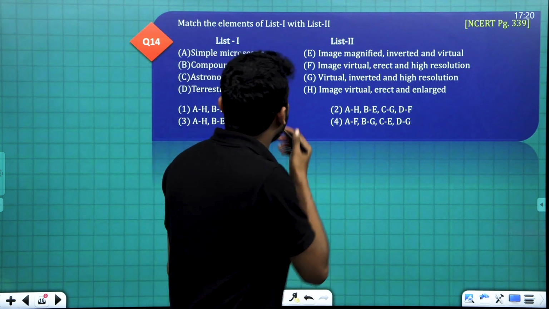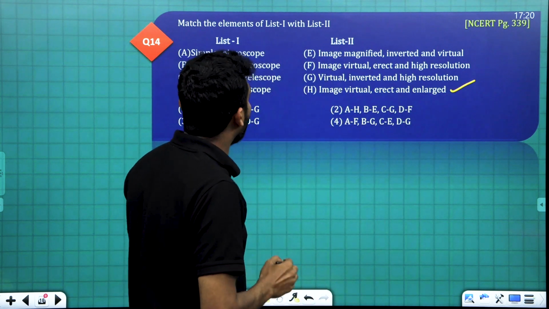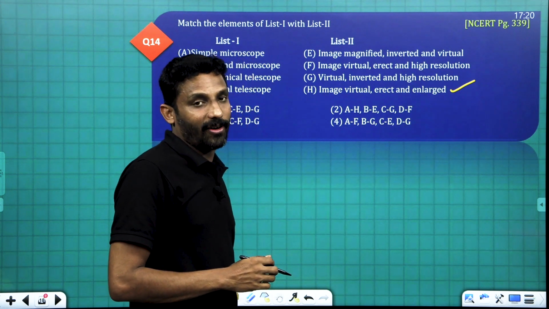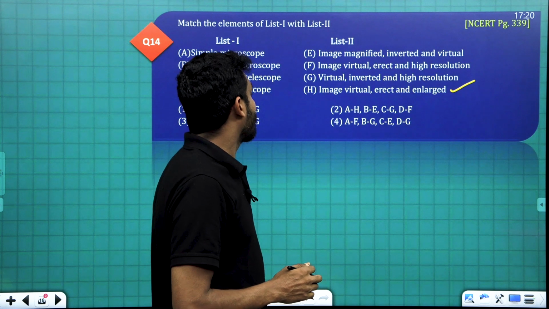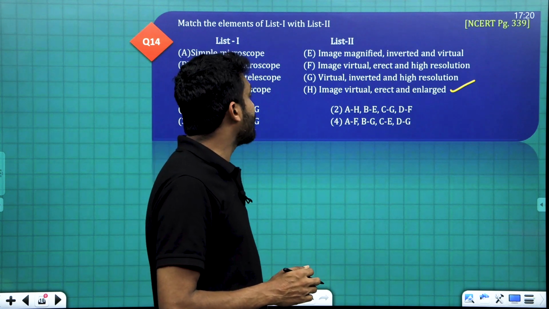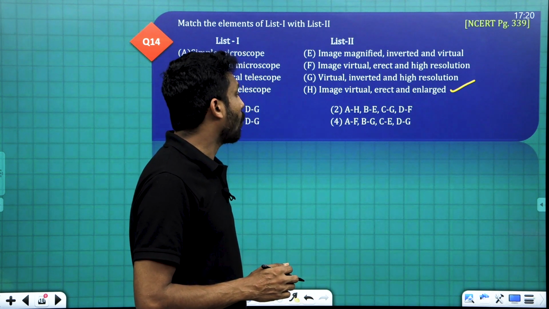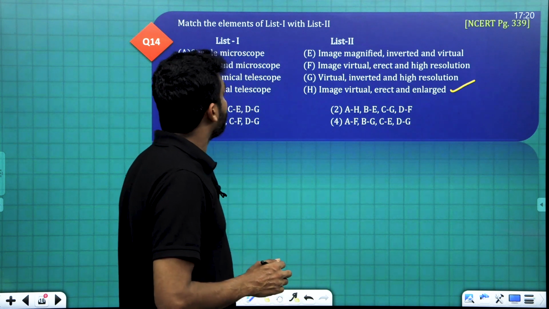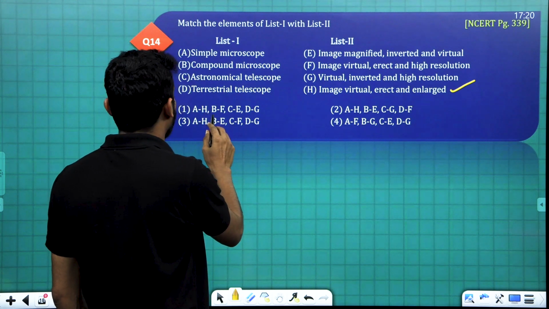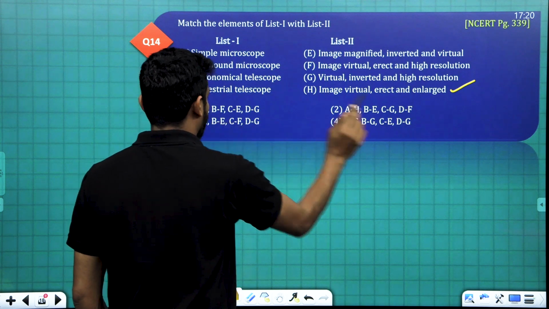Just check: image is virtual, erect and enlarged. In the case of a simple microscope, image is virtual, erect and enlarged. Then A is linked with H.